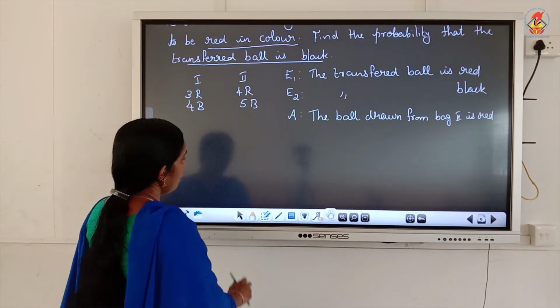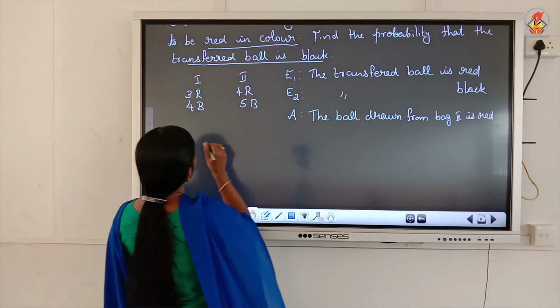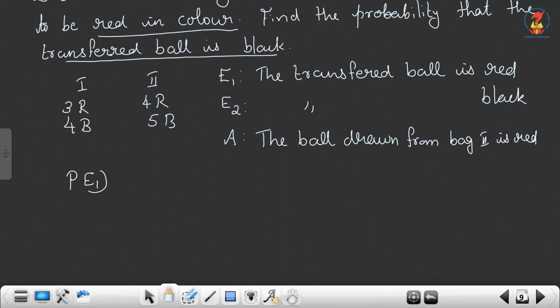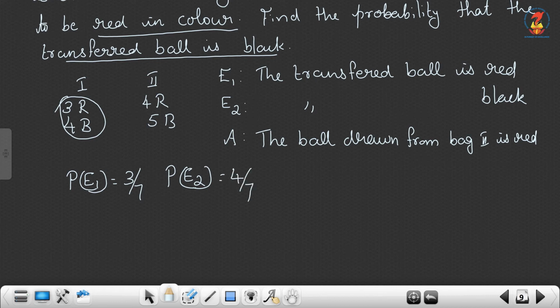So what is P of E1, P of E2? P of E1 means the transferred ball is red. Bag 1 has 3 red and 4 black balls. What is the probability of taking a red ball from bag 1? It is 3 out of 7. P of E2 means which color ball? Black color ball. So it is 4 out of 7.